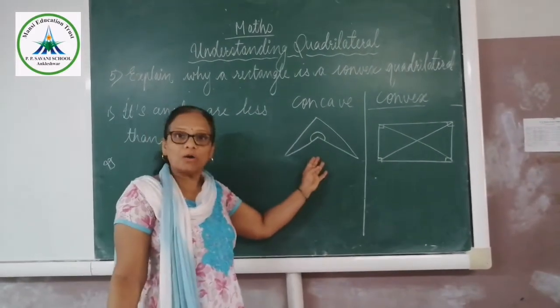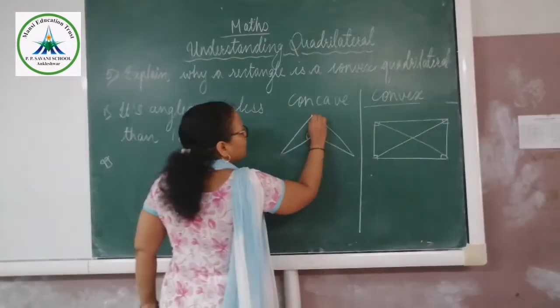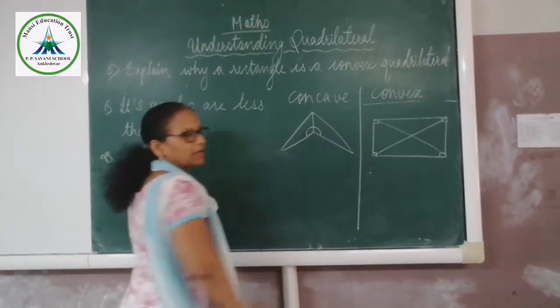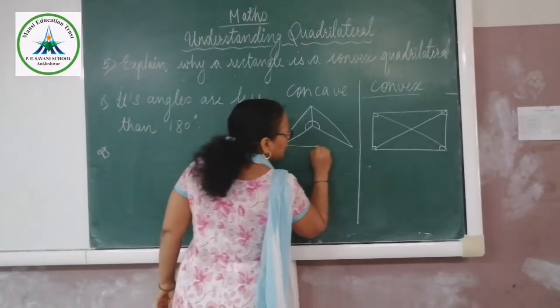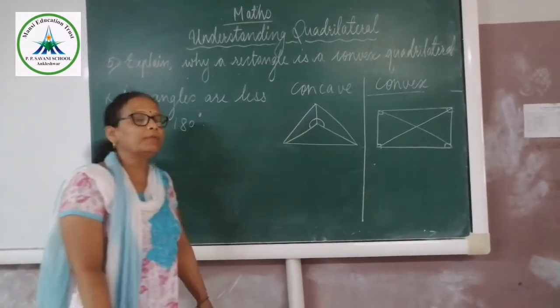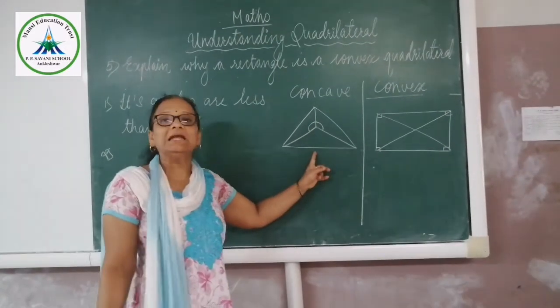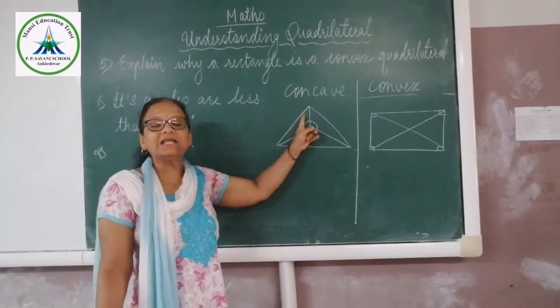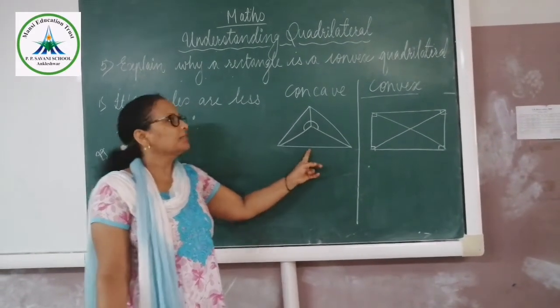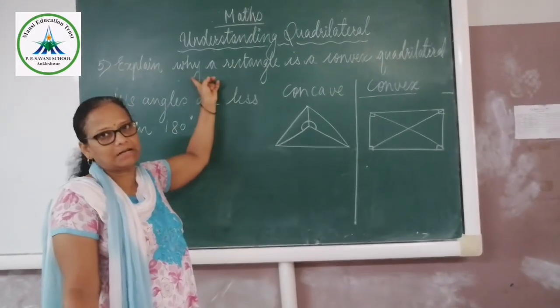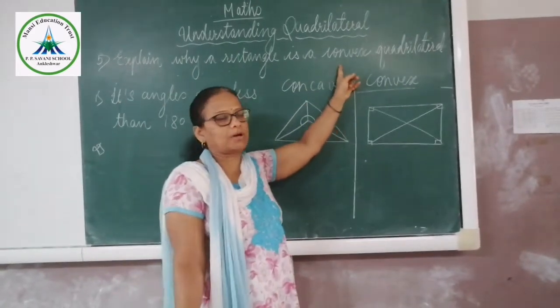But for the concave quadrilateral, if I draw this diagonal, this is inside, but if you draw this diagonal, it will not be in the interior part of the quadrilateral, it will be in the exterior part. And that's why we can say that a rectangle is a convex quadrilateral.